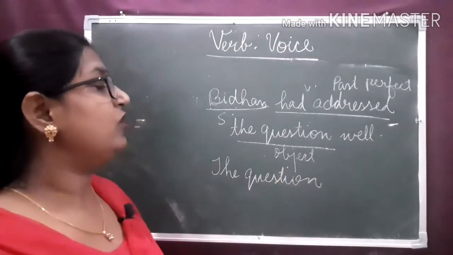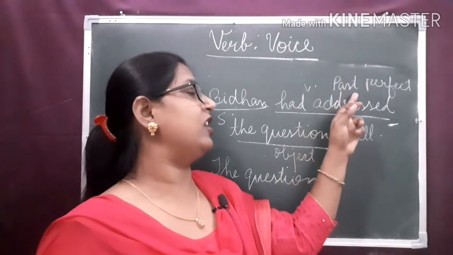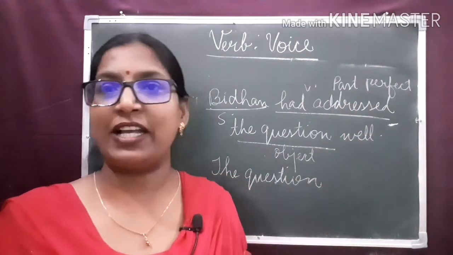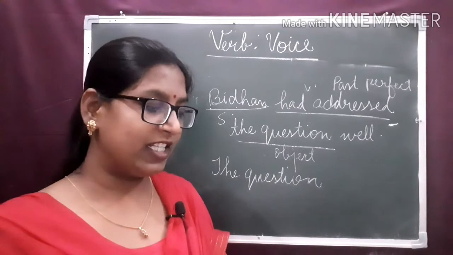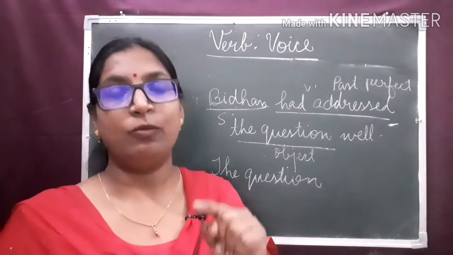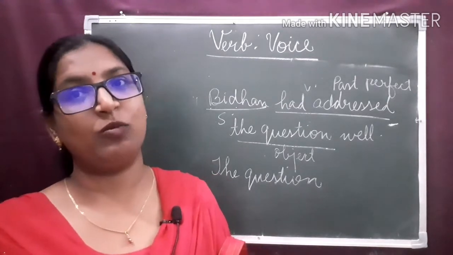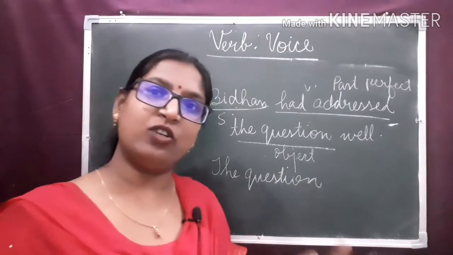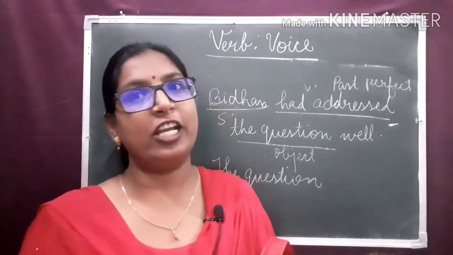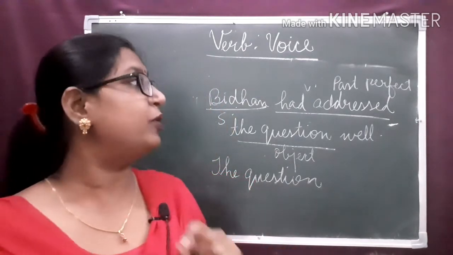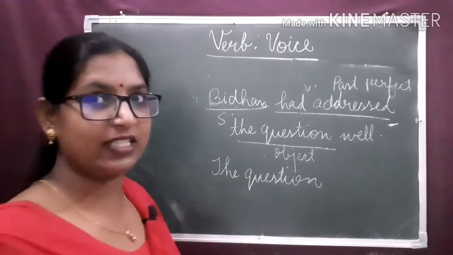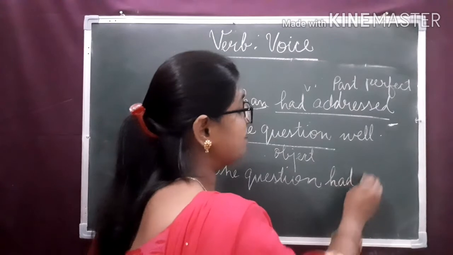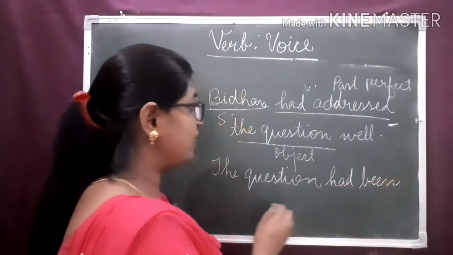Now we have to see the tense of the verb is past perfect tense. So what is the structure in passive voice? If the tense is past perfect tense, we use had plus been plus third form of the verb or past participle form of the verb. Whether the subject is singular or plural, we use the helping verb had in past perfect tense. Clear? So, the question had been addressed.